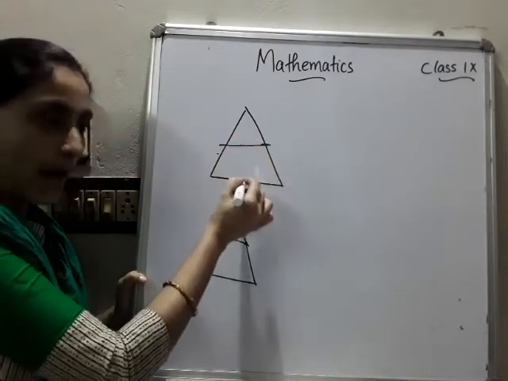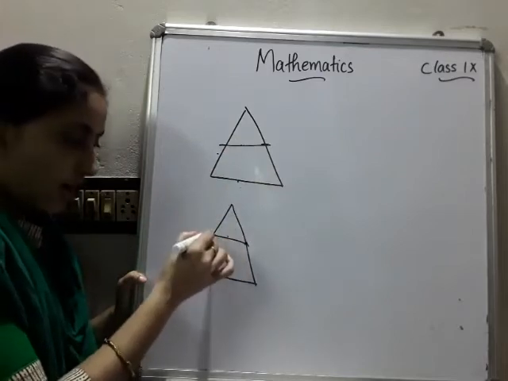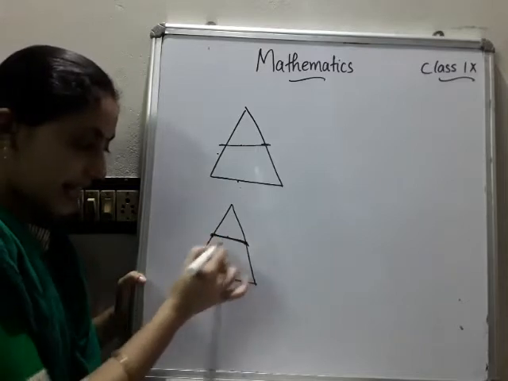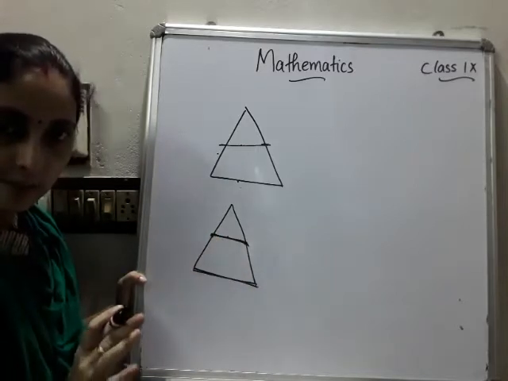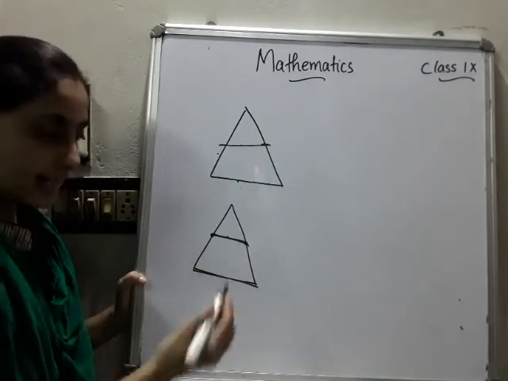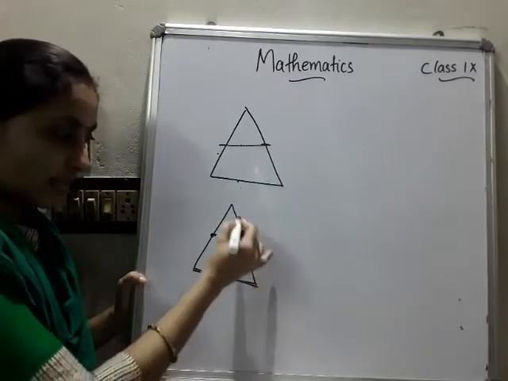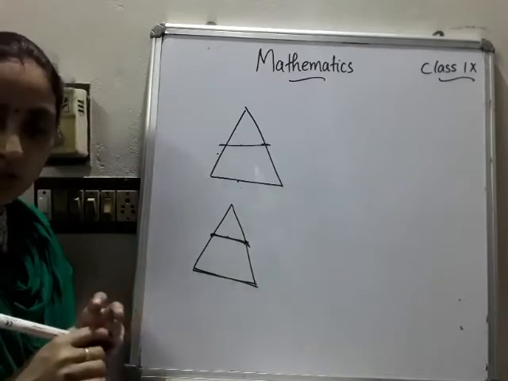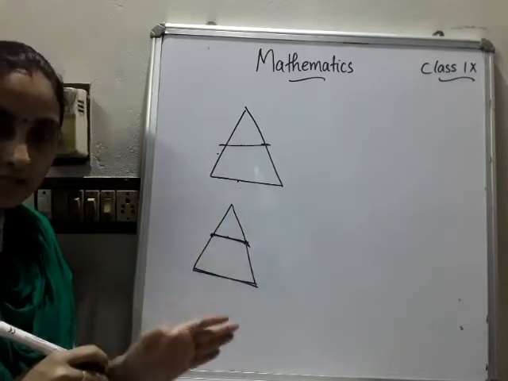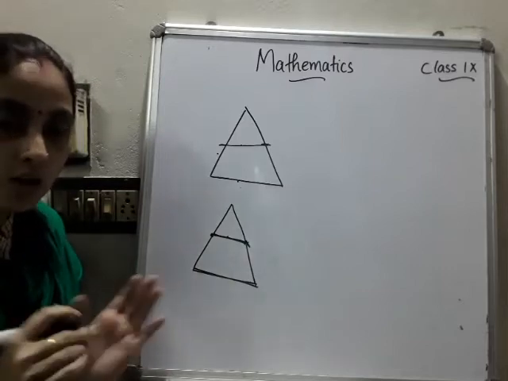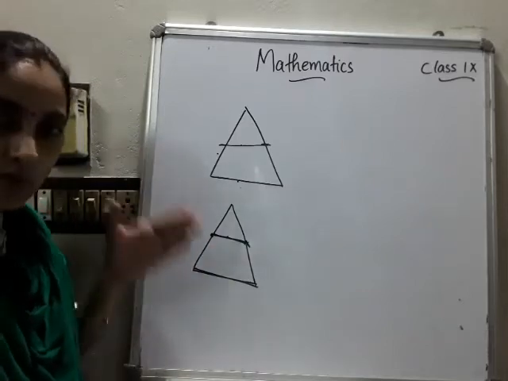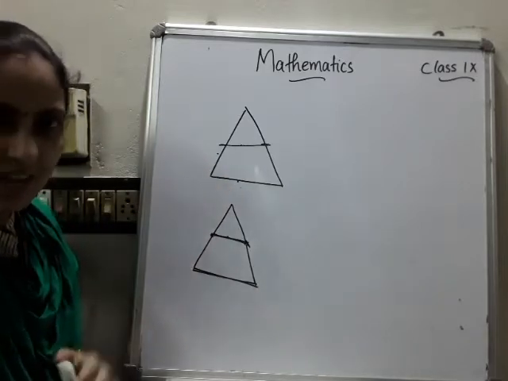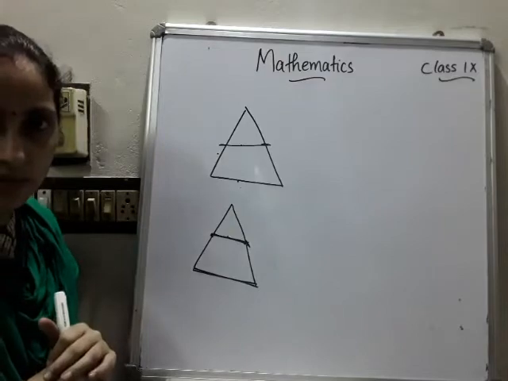Here we want to prove parallelism, but in this question one side has a midpoint and the lines are parallel, which is already given. We have to prove, as the converse says, that the other point will be the midpoint of that side. That much only. So whenever the question asks you to prove that F is the midpoint of a side, you have to apply the converse. When you have to prove it is parallel or half of it, you have to apply the midpoint theorem. That is the only difference between these two concepts.